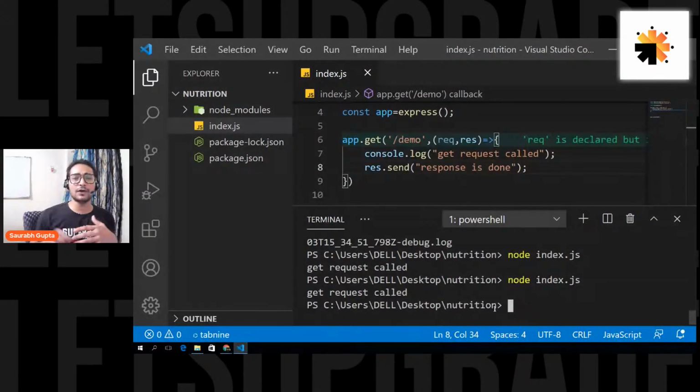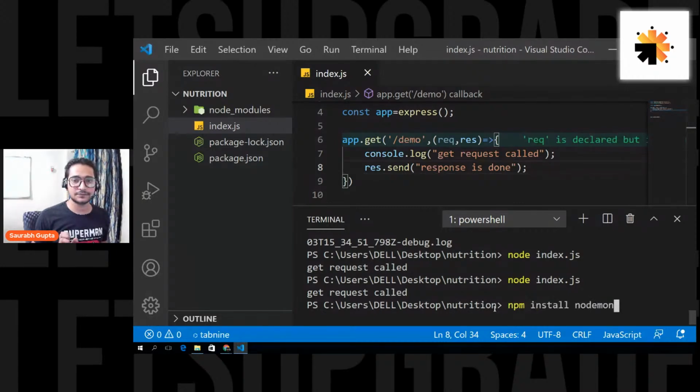So basically what we're going to do is install one more package that will run behind. Whenever I make any changes and save them, the server will automatically rerun. The program will automatically rerun itself. I don't have to again type node index.js. The package that we need for that is nodemon.